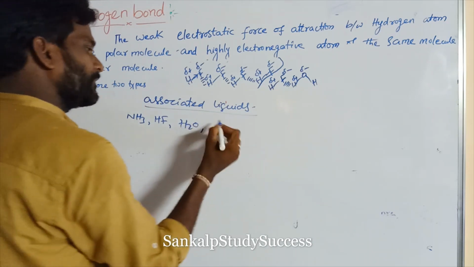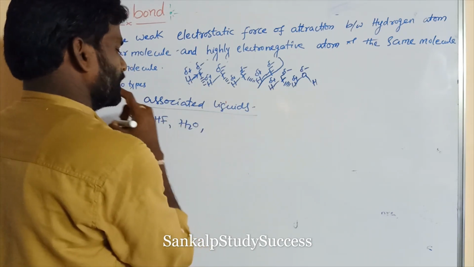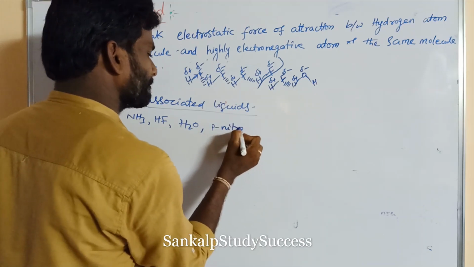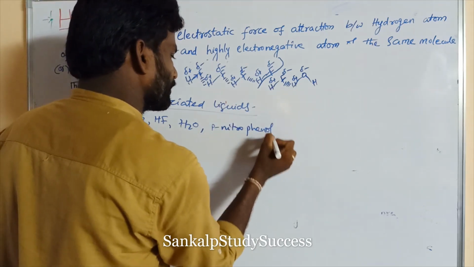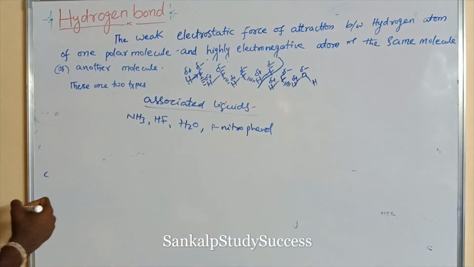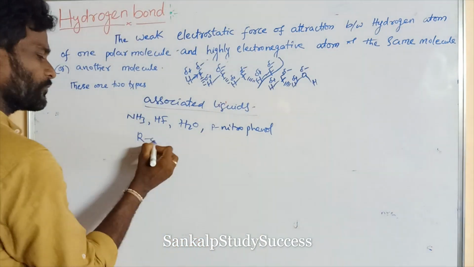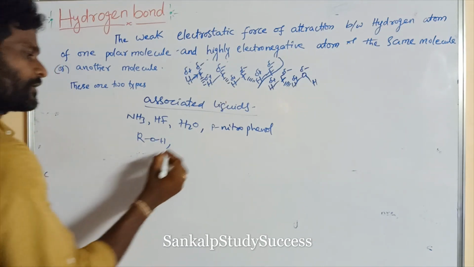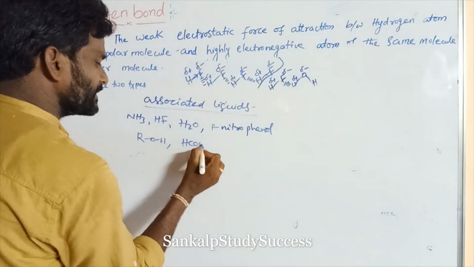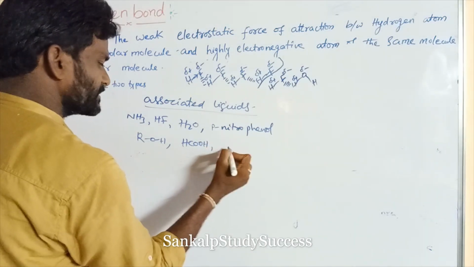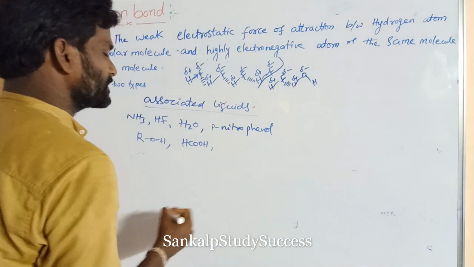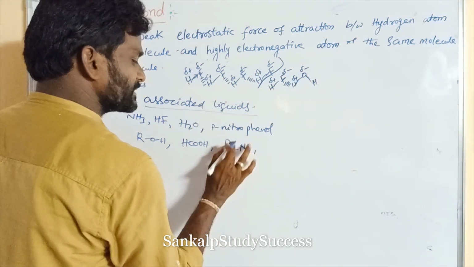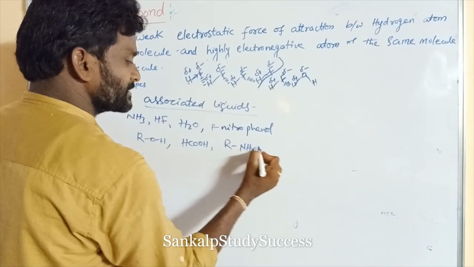And similarly paranitrophenol, all these are associated liquids. Alcohols, ROH, and carboxylic acids like formic acid and acetic acid, these are the fatty acids. Like amines, meaning primary and secondary amines. This is the primary amine and this is a secondary amine.